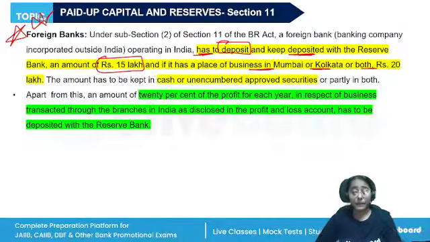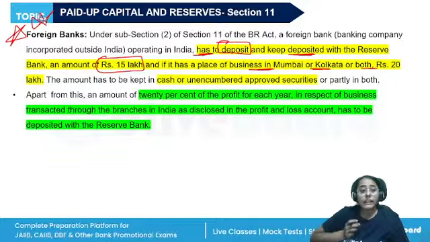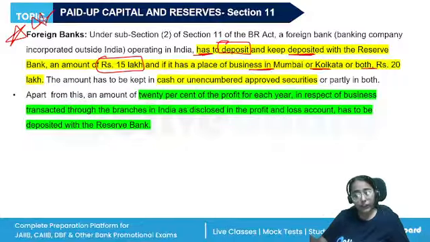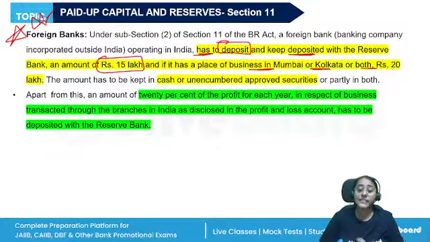So please remember, if a foreign bank incorporated outside India is operating in India and has a place of business in Mumbai or Kolkata or both, then rupees 20 lakh.